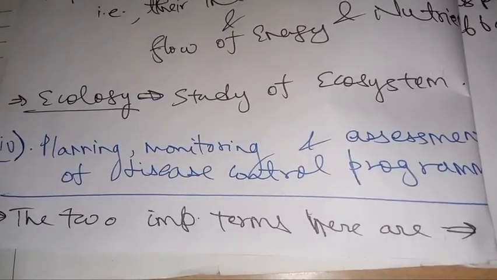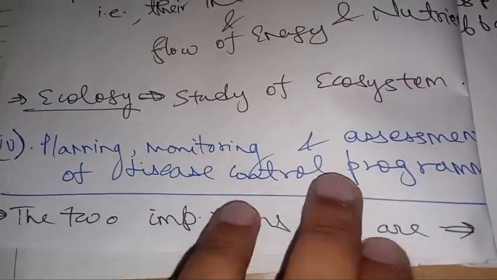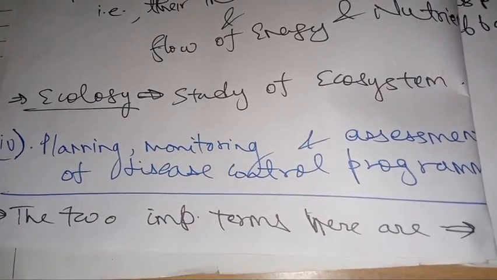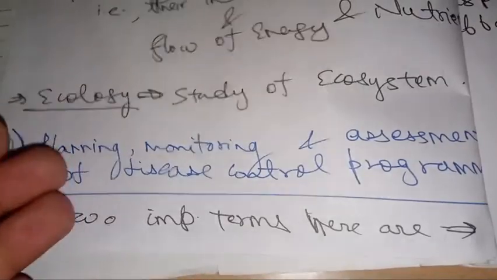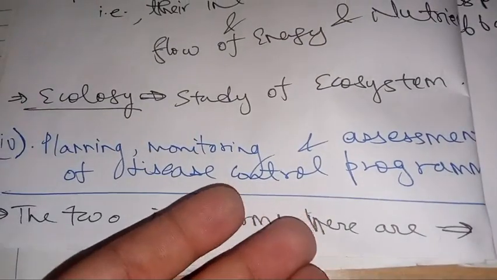Okay, and the fourth objective is planning, monitoring, and assessment of a disease control program. Obviously, when we have understood everything regarding a disease, and we have collected all the data required regarding a disease in the first three objectives, now we need to plan a disease control program.